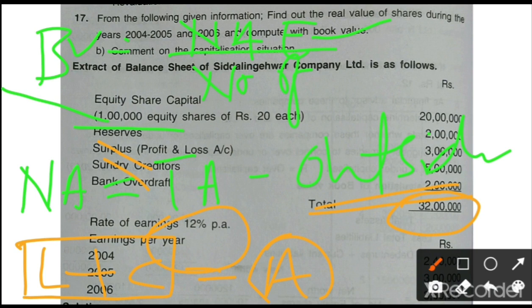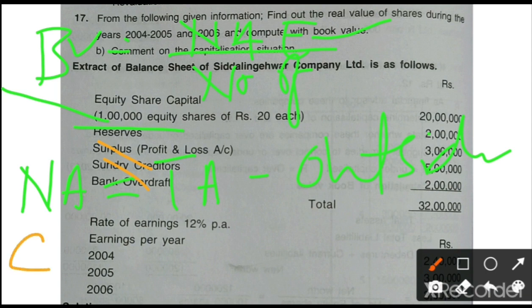Is it clear what I am telling you? I think you are getting the concept. Whatever the total liabilities is, it is equal to total assets, we can assume that. Basically two methods are there, and I will tell you both. You can calculate real value, but I am going to guide you on how to calculate the book value. According to the accounting equation, capital plus liability is equal to assets. Capital is available and liability is also available. Capital plus liability is 32 lakh, so therefore assets are also 32 lakh.